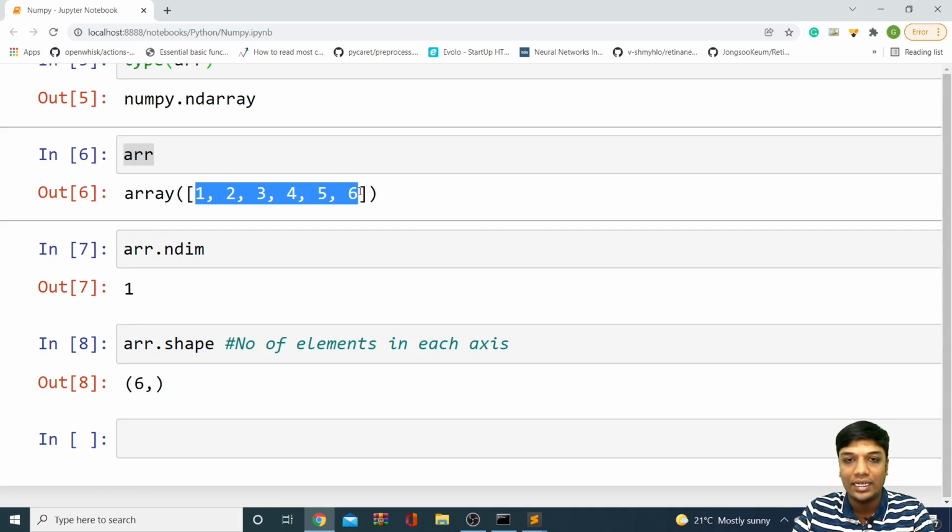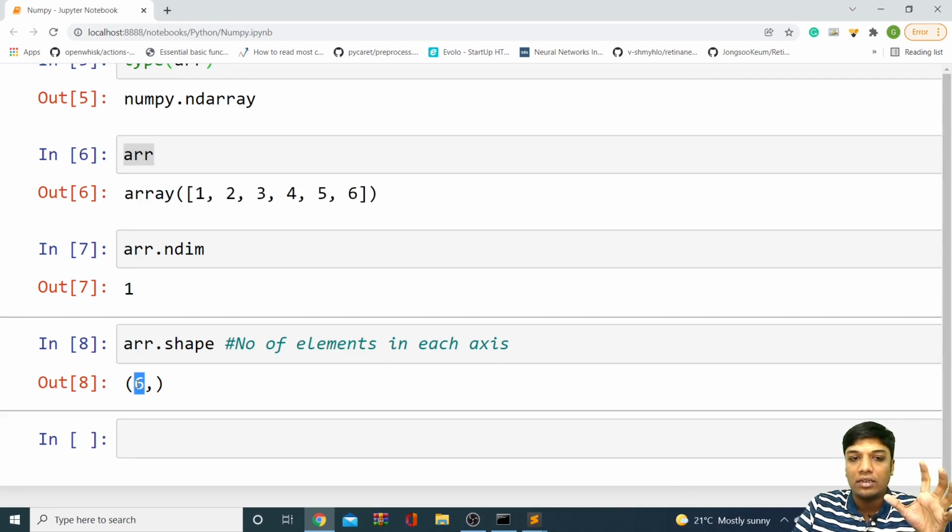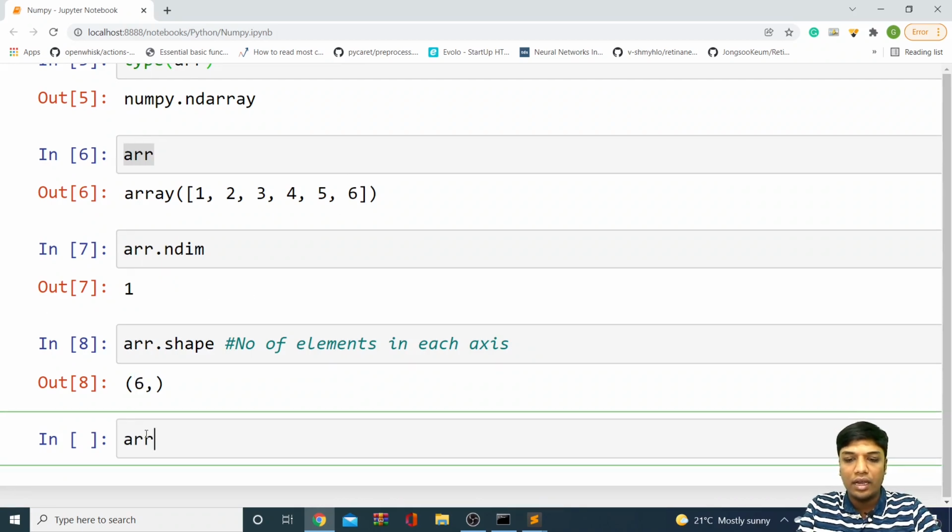Maybe you can call it the x-axis. As we have only one axis, or axis 0 as we generally call it, the shape is only one number, so you'll be getting 6, that's it. But if you have 2 axes or 3 axes, you'll be getting the number of elements in each axis. Right now we have 6 elements in that particular axis 0.